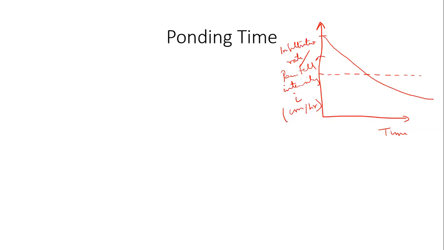It has a very high capacity to absorb moisture because it has high suction head. If you remember the previous slides, we showed how effective saturation versus suction head was changing.